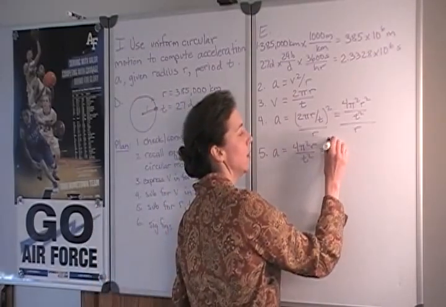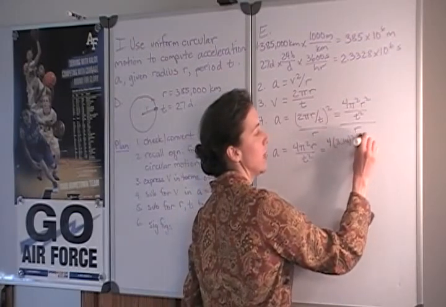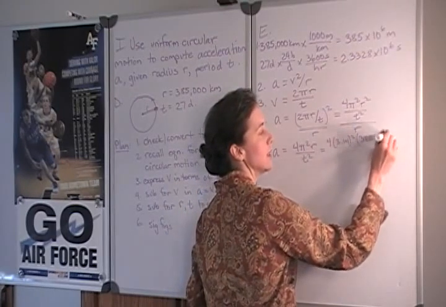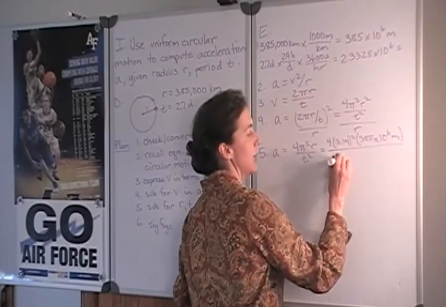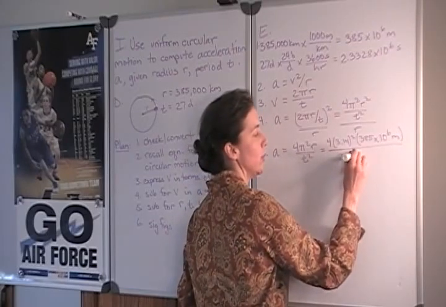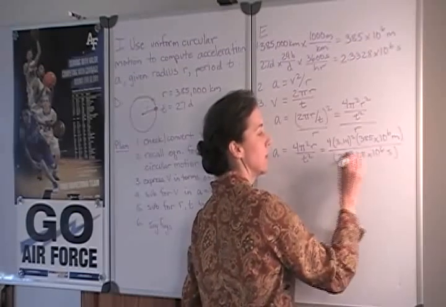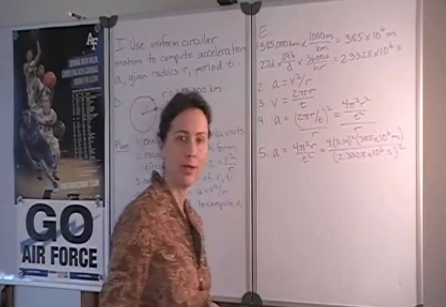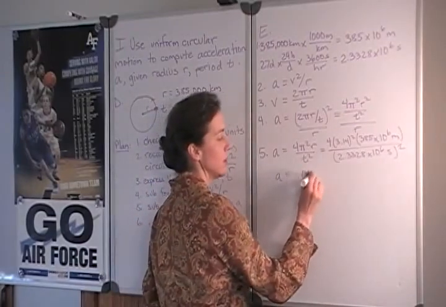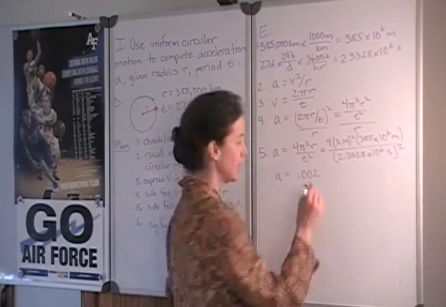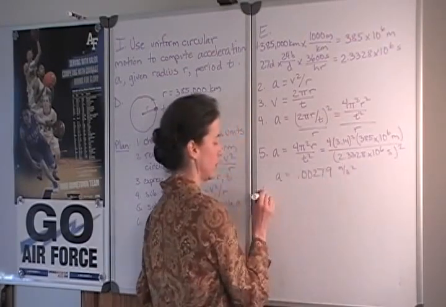So we have 4 times 3.14 squared times 385 times 10 to the 6th meters for the radius, and divided by 2.3328 times 10 to the 6th seconds squared for the period squared. This gives us a value of 0.00279 meters per second squared.